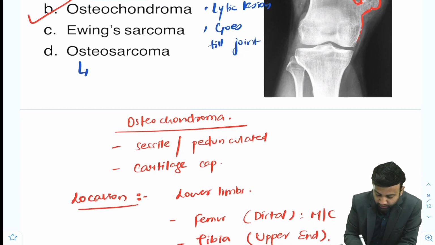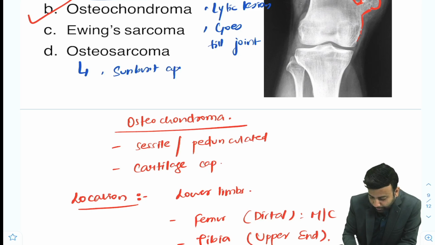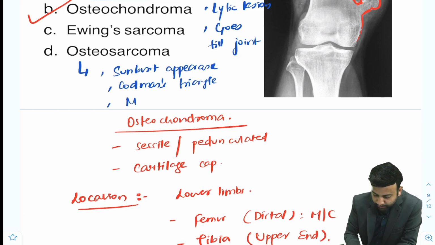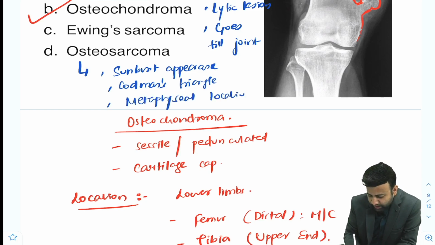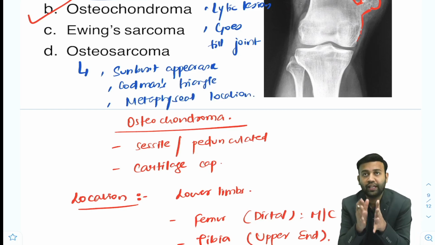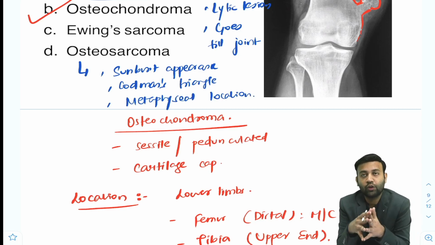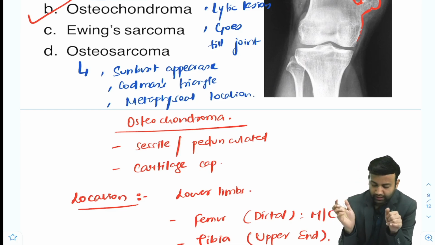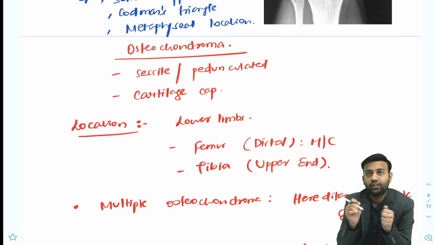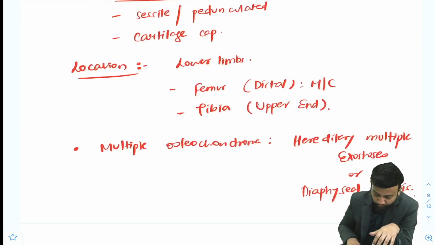Now osteosarcoma, we all know the characteristic sunburst appearance, the periosteal reaction. Codman's triangle is seen, though not specific for it, and it is metaphyseal in location. For Ewing sarcoma, they will give you a typical age example. Ewing sarcoma is seen in the young age group. They will give you fever and all those other spectrums for diagnosis of Ewing sarcoma.